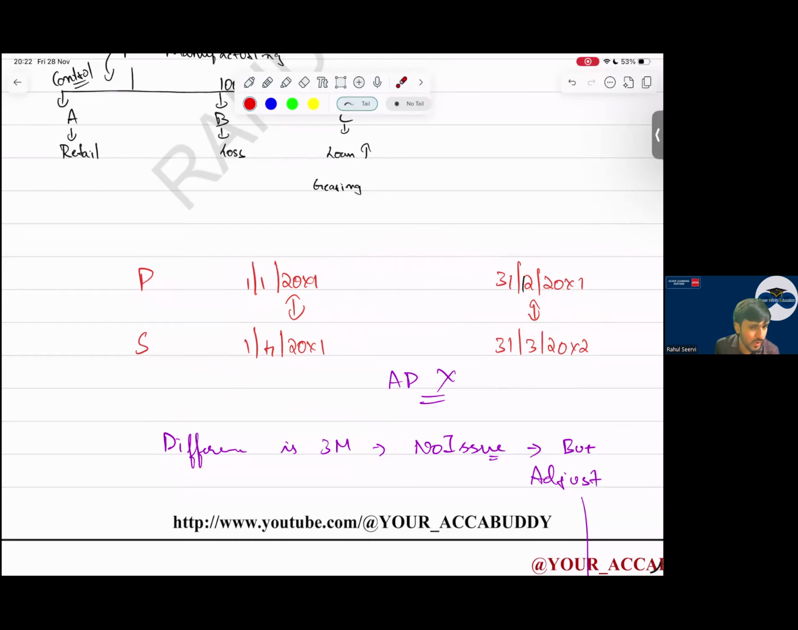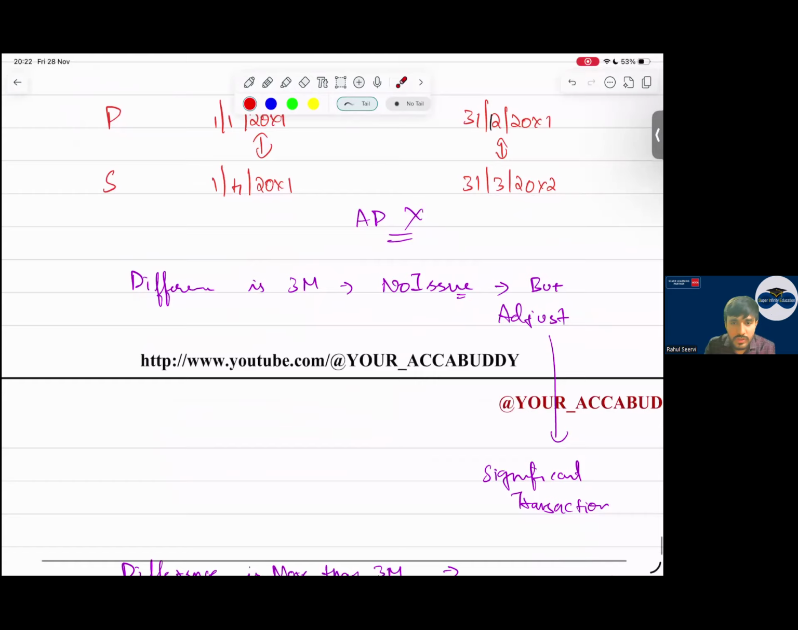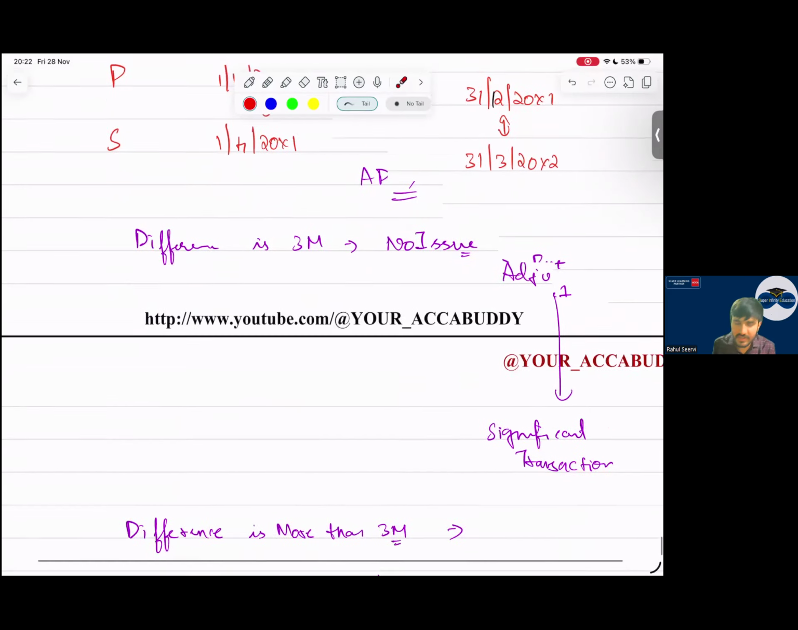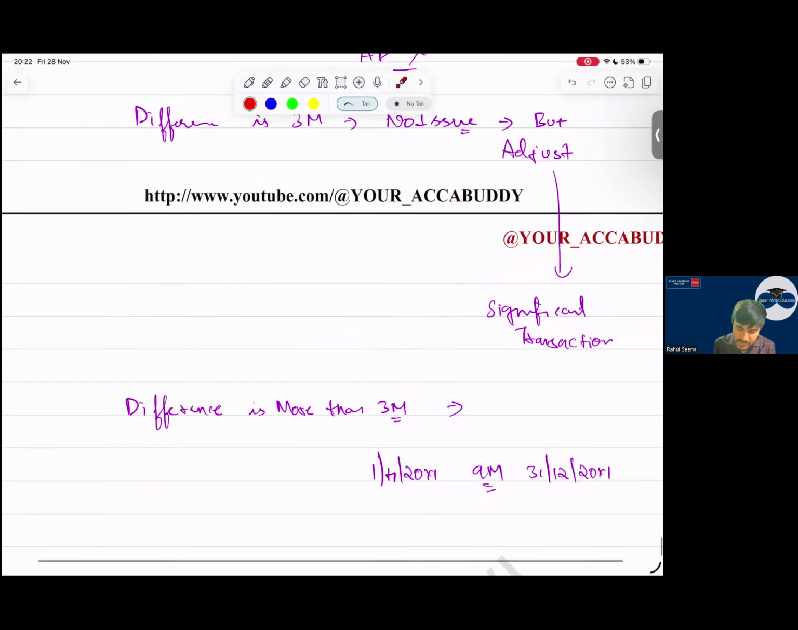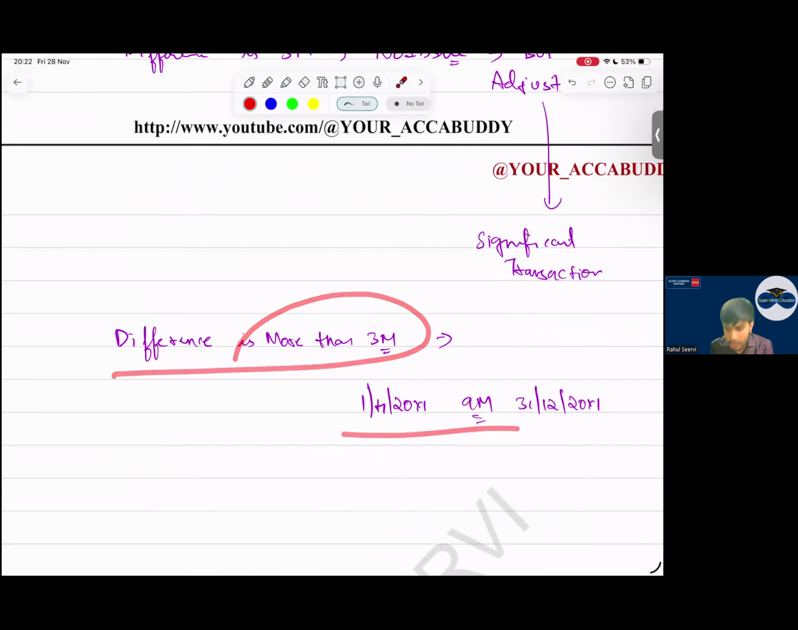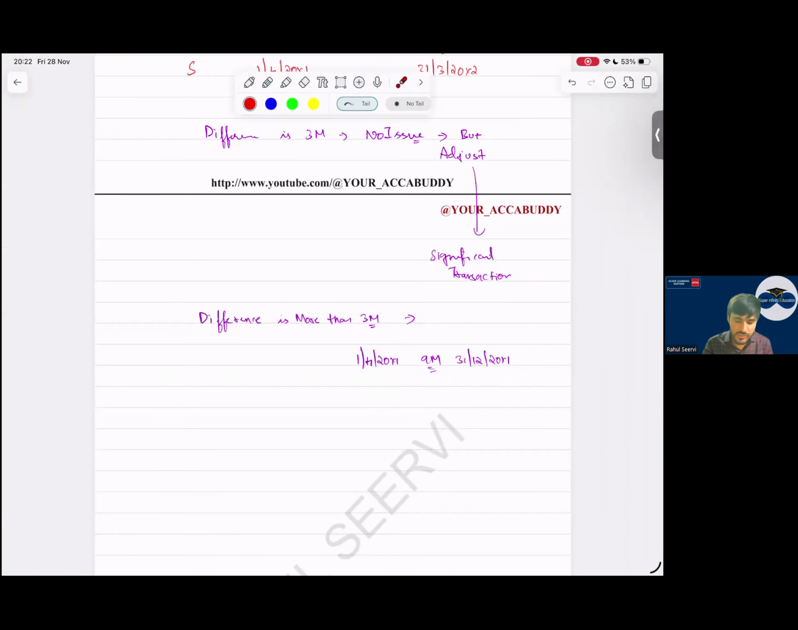You can prepare consolidation, but you have to do the major adjustments. Major adjustment or significant transaction should be adjusted. Sir, if difference is more than 3 months, then what should we do? Do consolidation for 9 months only. Theory not tested, but the theory which I've mentioned above, that will be tested. So with this, your consolidation is done.